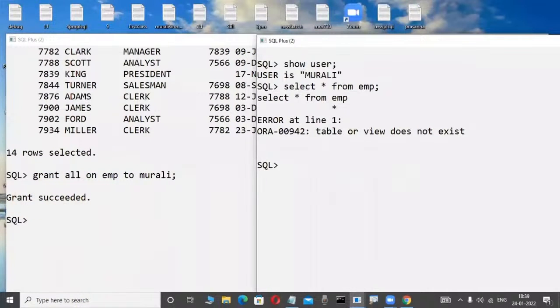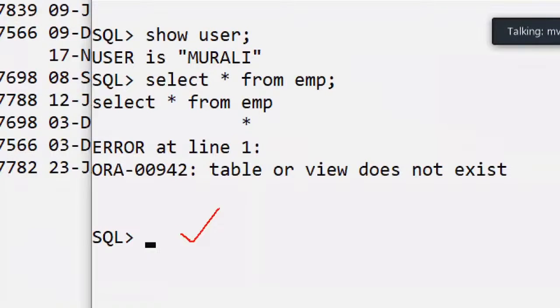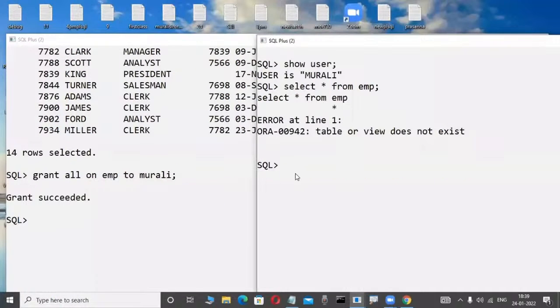Now the Murali employee tries to access the Scott user EMP table, possible or not possible? Maybe I'm typing like this, Scott select star from EMP. Like this only. Now I'm typing like this. Possible or not possible? Anybody guess it?